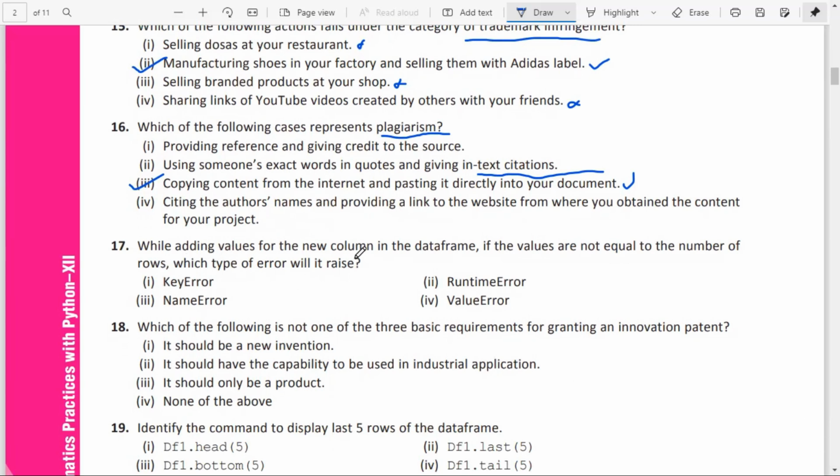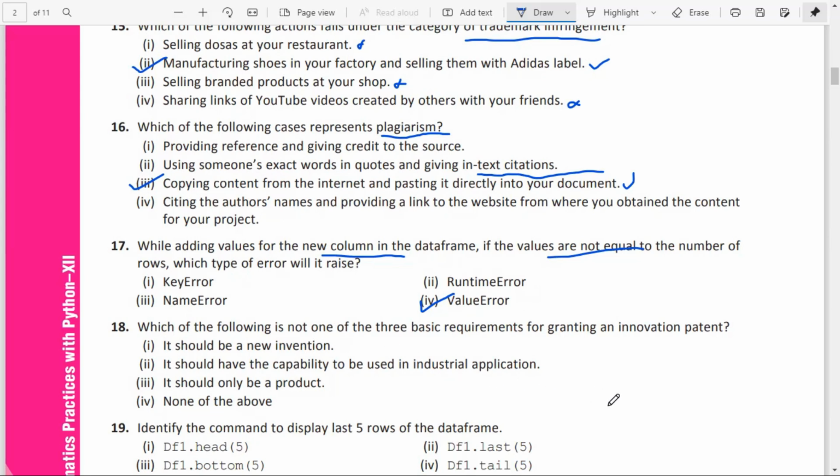Question number 17. While adding the values for a new column in the data frame, if the values are not equal to the number of rows, what type of error will arise? It will raise a value error. If the values are not matching, it will return a value error. If the particular column does not exist and you are accessing it, that will result in a key error, because column names can simply be called keys. If that column is not present and you ask to display it, it will result in a key error. But here, a value mismatch will result in a value error.